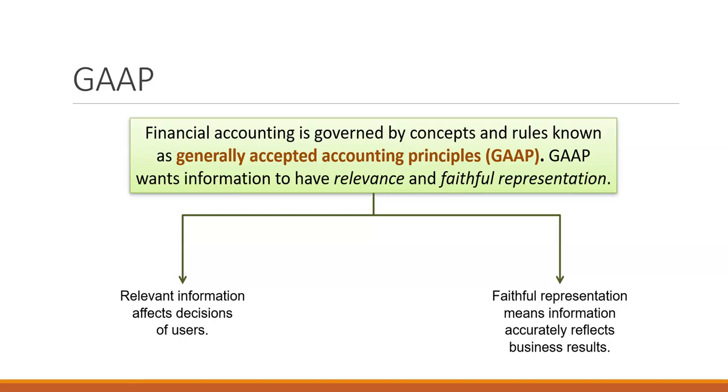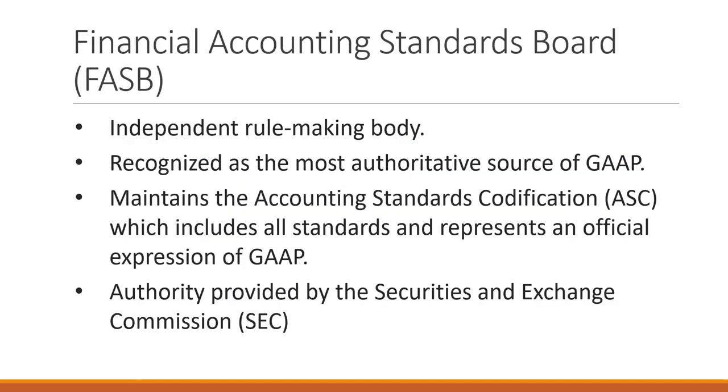You're not trying to hide anything from the people that you're reporting to or sharing information with, and you're not trying to commit fraud by giving them misrepresentation of data. FASB, that Financial Accounting Standards Board that I talked about, creates the accounting standards which then become US GAAP. Their authority is provided by the Securities and Exchange Commission, which we're going to talk about on the next slide.